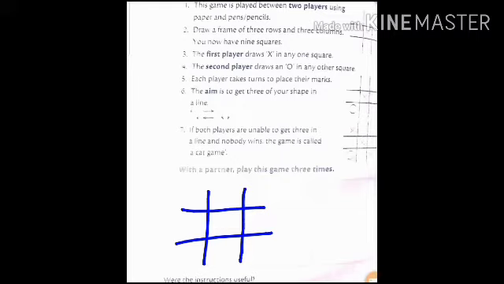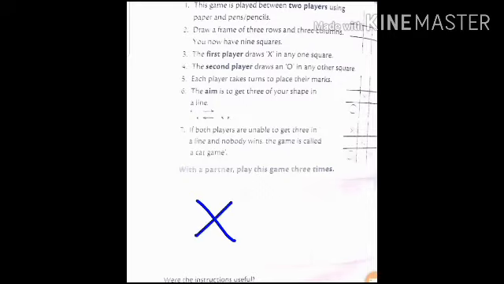Now two people can play this. The first player draws X in any one square. Okay, 1, 2, 3, 4, 5, 6, 7, 8, 9. Total 9 squares we have. Fine. Now what you have to do in these squares, one player will mark a cross, okay, like this, and another will do a circle like this. Okay.